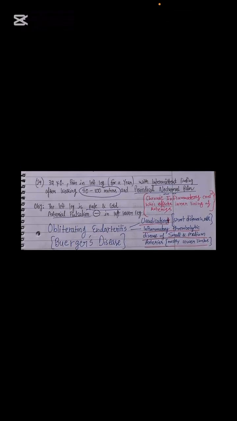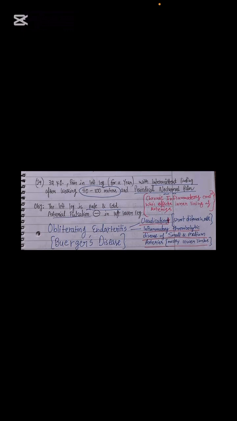The question says: a 32-year-old patient has pain in the left leg for a year with intermittent limping after walking 50 to 100 meters. Sir, these are not cases of angina pectoris that you want to classify in some stage. This pain is not in the retrosternal part. This pain is in the leg portion. There is also periodical nocturnal pain, the left leg is pale and cold, and arterial pulsation is not detected in the left lower leg. So sir, these are also the hallmark findings here.